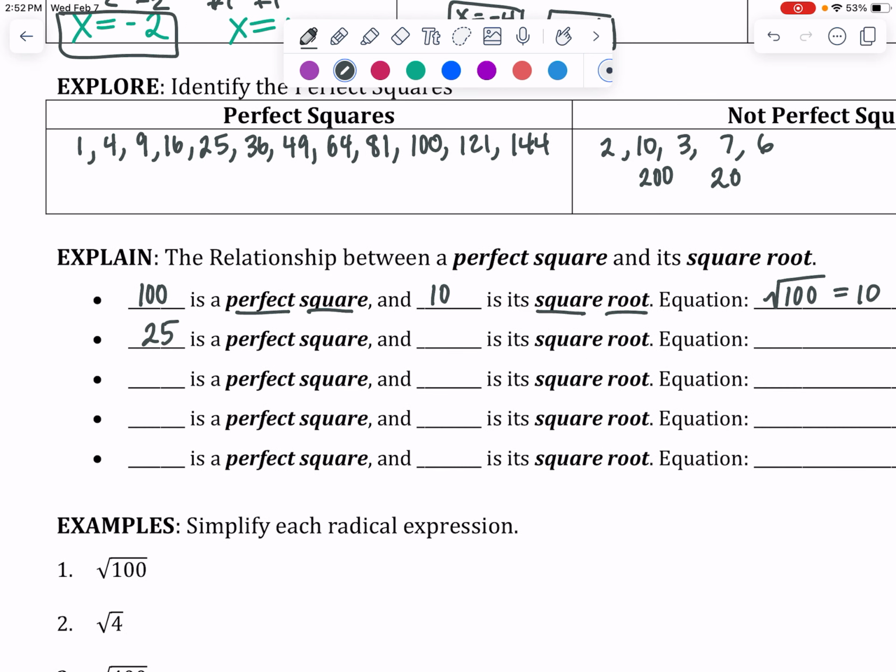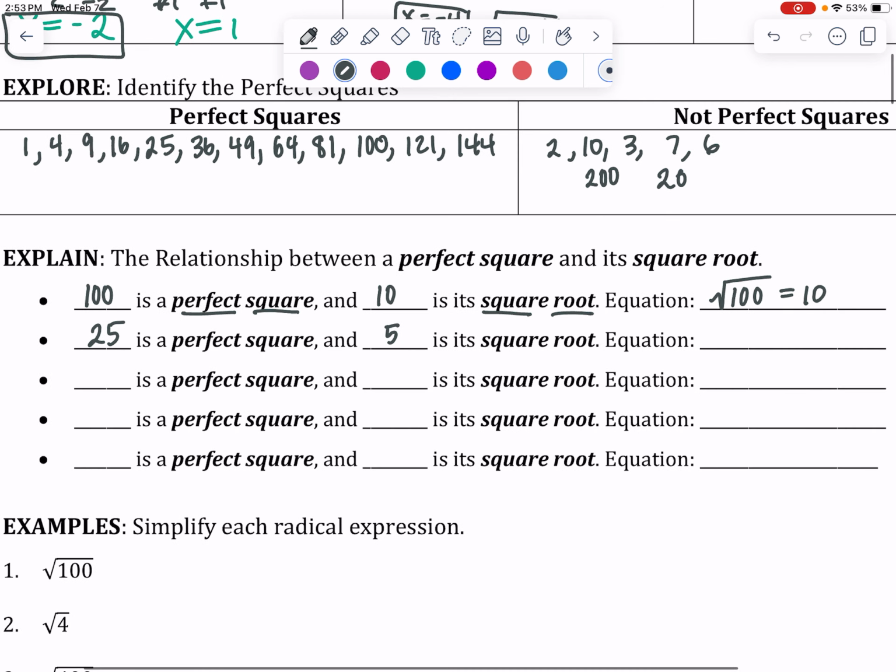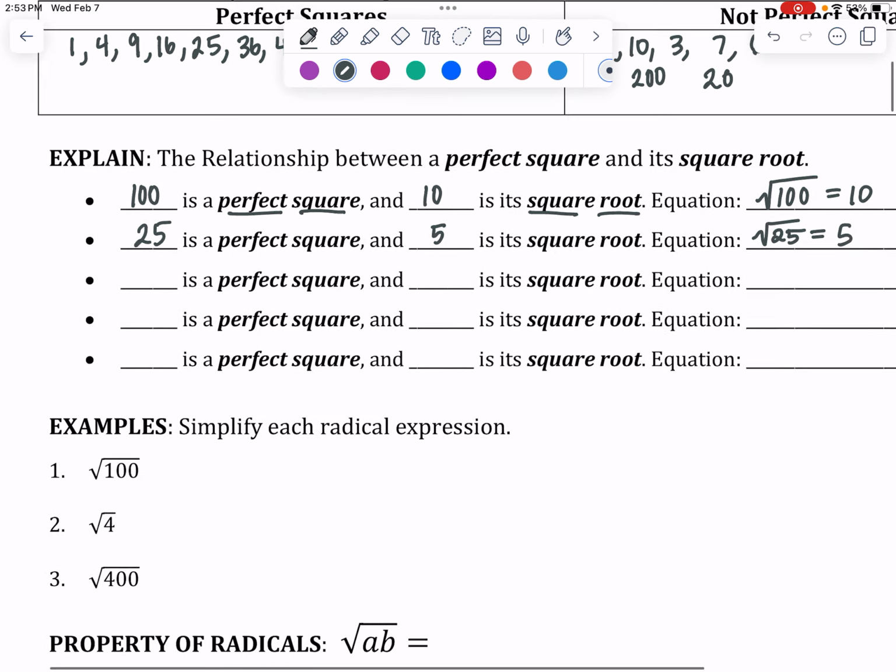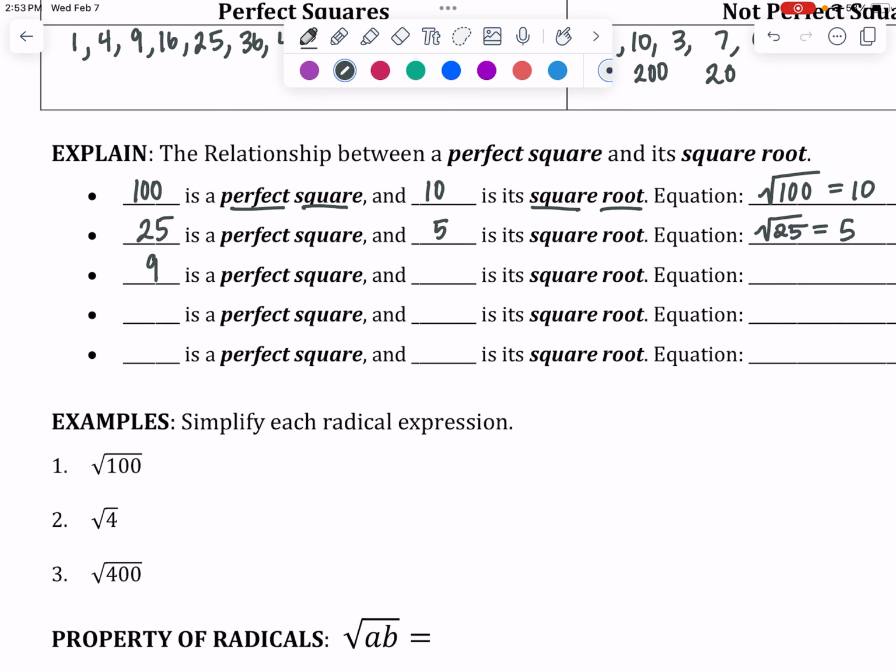Likewise, 25 is a perfect square, and 5 would be its square root. So if I were to square root 25, it would give me a 5. 9 is a perfect square because 3 squared would give you 9, so that 3 is its square root. So square root of 9 equals 3.